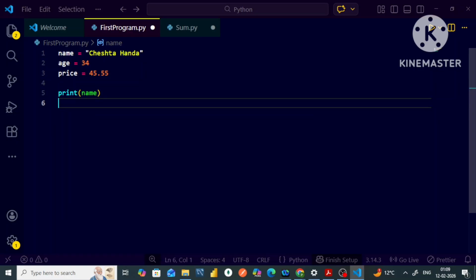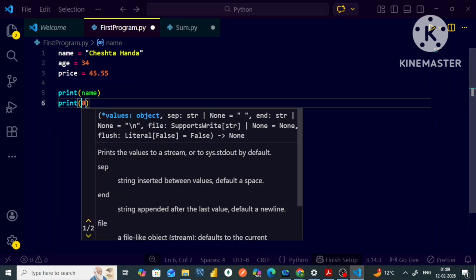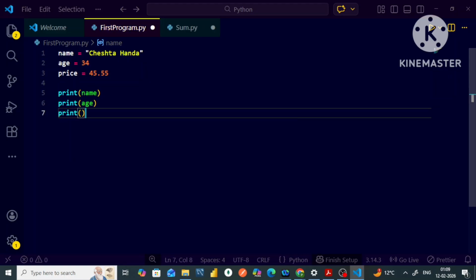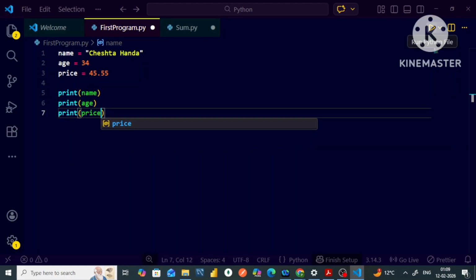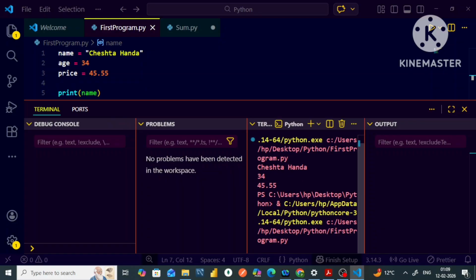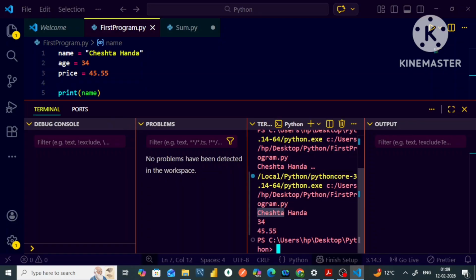Let's say I will write over here name, then age, then the price. All right, so simply this will be returning me the values of all these variables. Okay, my dear friends, so let us see what I'm getting in my output. Yeah, so basically it is just returning me my name, Cheshta Handa, then the age, that is 34, and the price is 45.5.